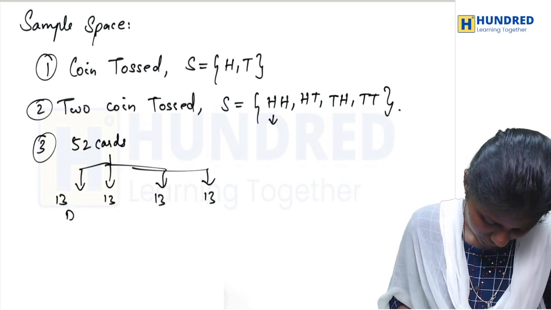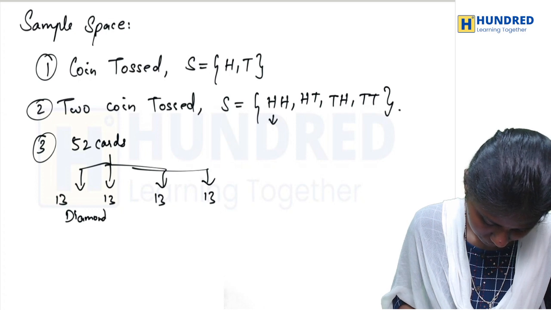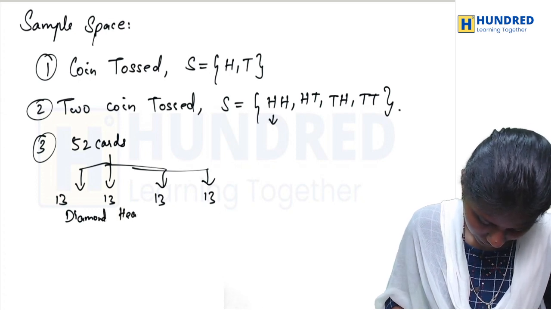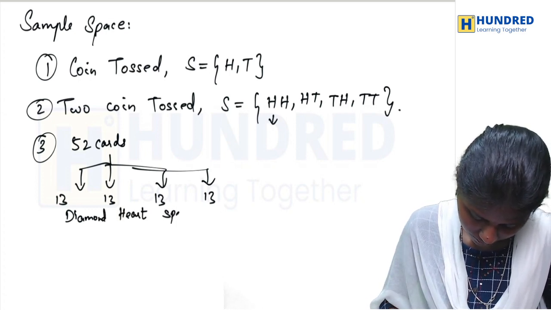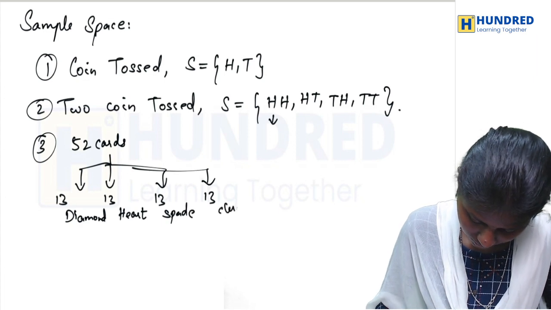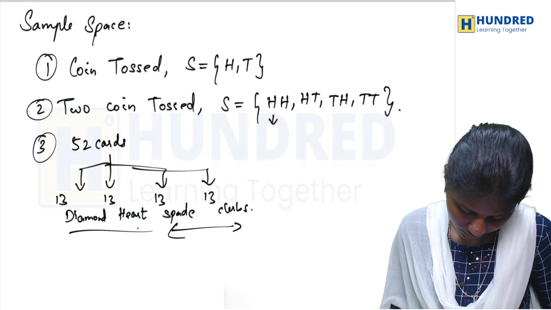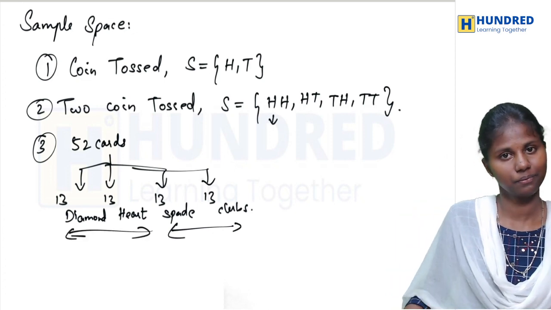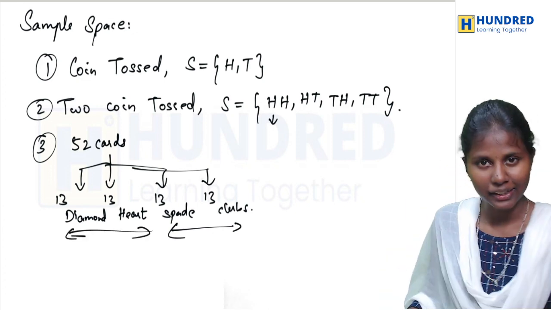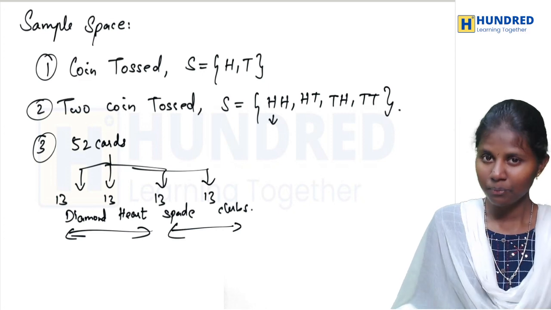The first one is diamond. The second one is heart. The third one is spade. And the fourth one is called clubs. Spade and clubs are black in color. Diamond and heart are red in color. So the 4 categories of cards we have also learned.